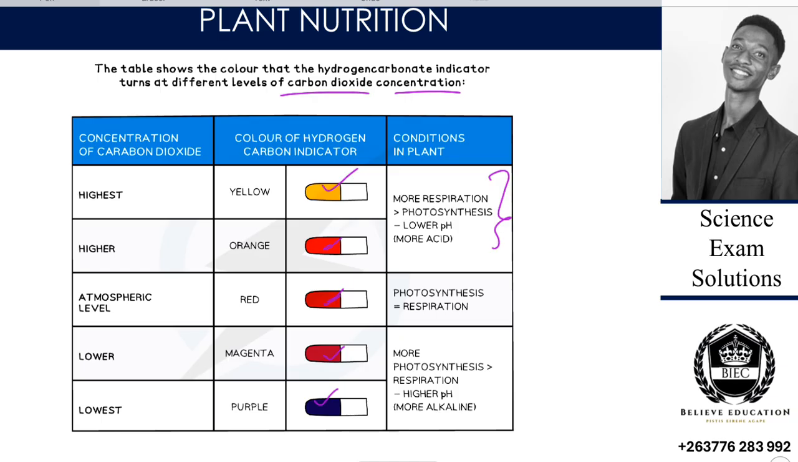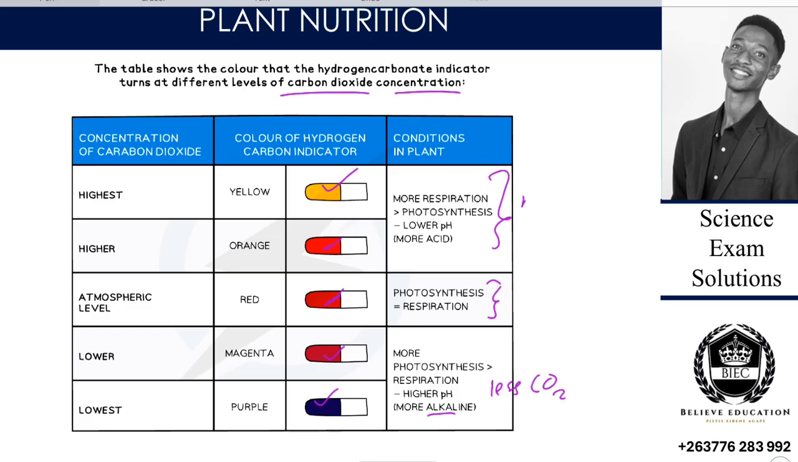yellow, there is more respiration. More respiration is greater than photosynthesis, so there is a lower pH. Then the atmospheric level where photosynthesis is equal to respiration, that's where we get it as red. And then where we have more photosynthesis taking place and photosynthesis is greater than respiration, we have a more alkaline solution. Why? Because we have less CO2.